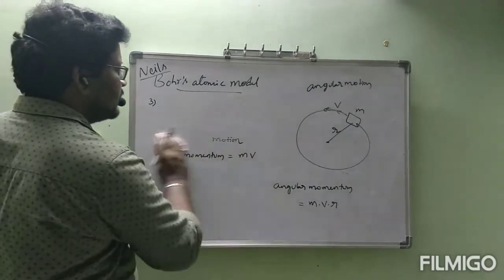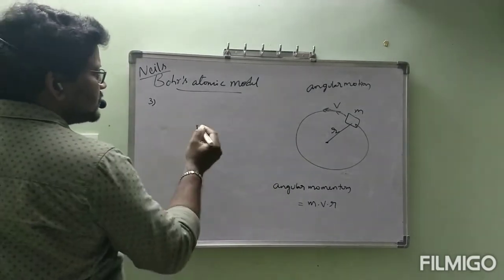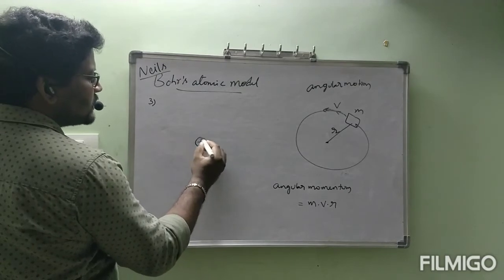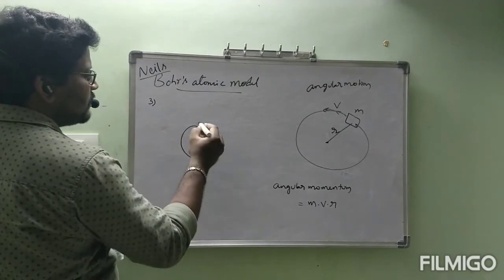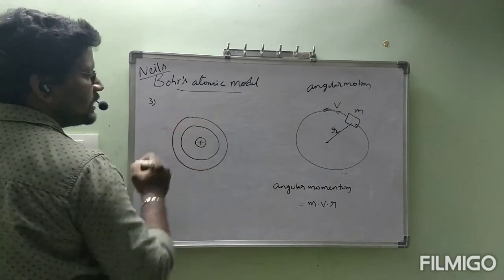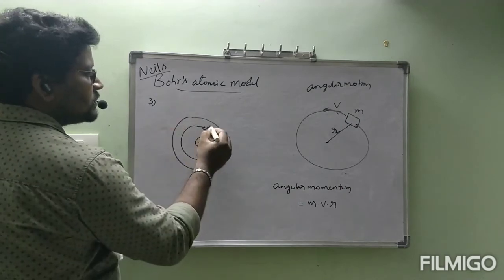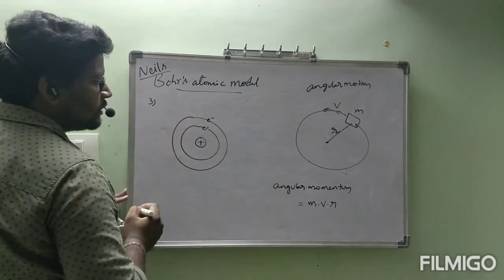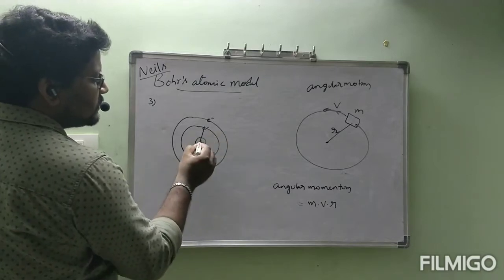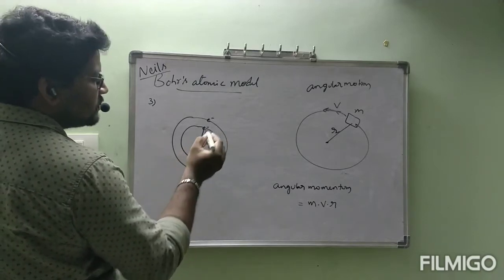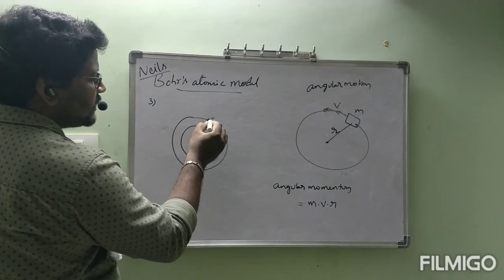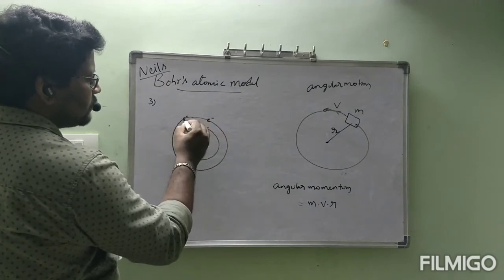Let us consider this is the nucleus, first shell, second shell, like this. Now one electron is present here. This electron is present with some radius, and this electron is also present with some radius here.